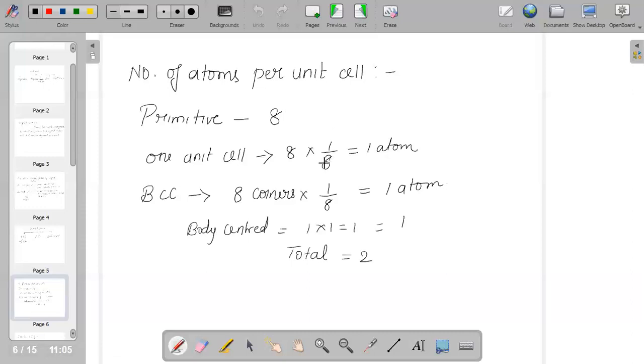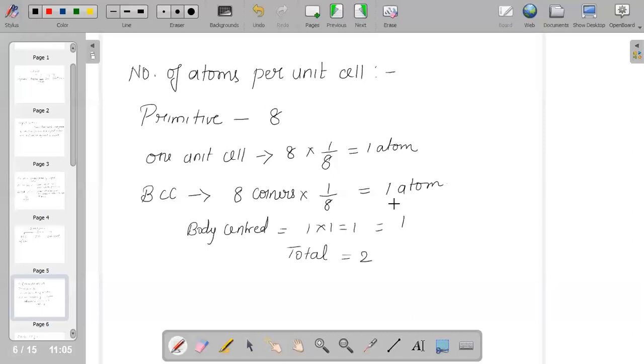In a similar way, we can calculate for BCC. In BCC, atoms are present at the body center apart from the ones at the corners. So if I calculate for body centered, it is of course 8 into 1 by 8 for the 8 corners, which gives 1 atom, and 1 atom is present at the body center.